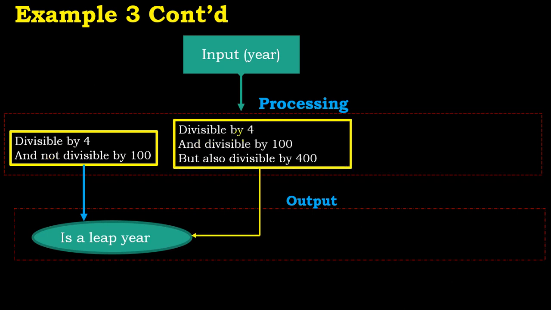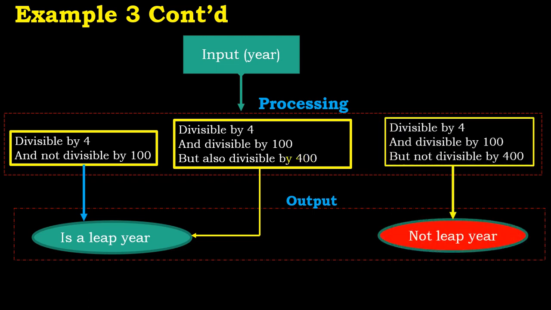Then if it is divisible by 4 and divisible by 100, but also divisible by 400, it's also a leap year. Then if it is divisible by 4 and divisible by 100 but not divisible by 400, then it is not a leap year.